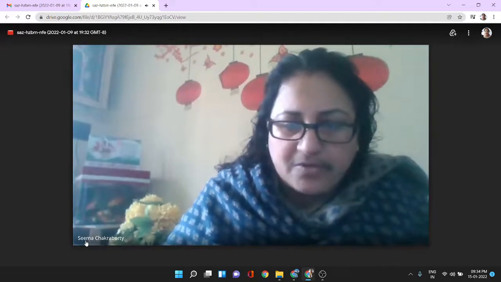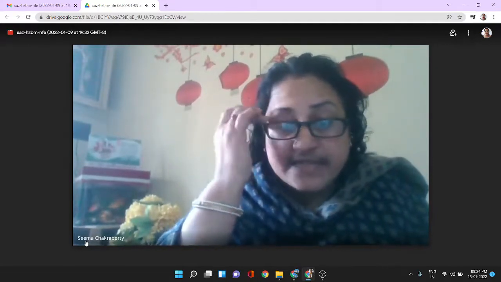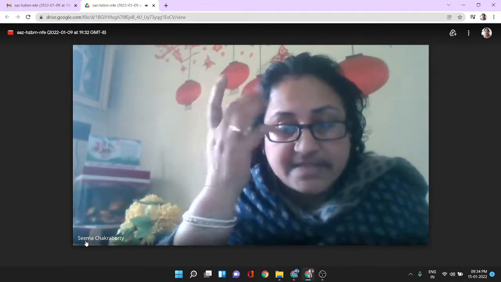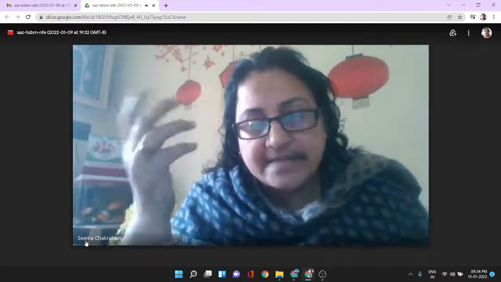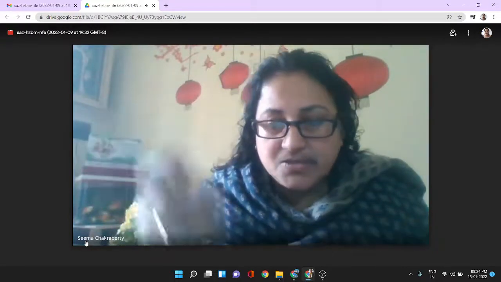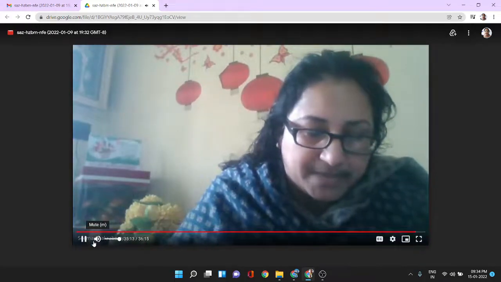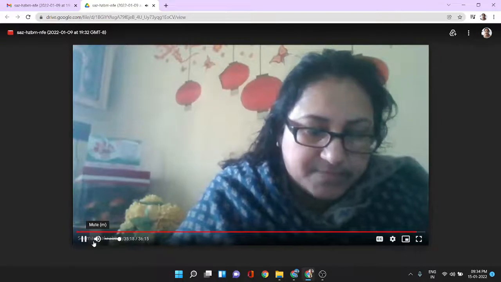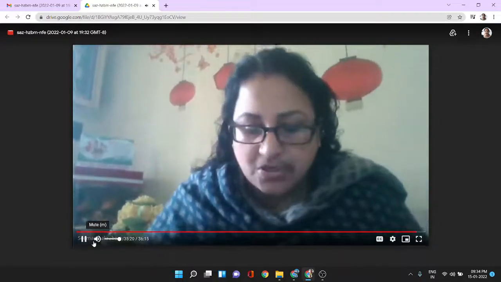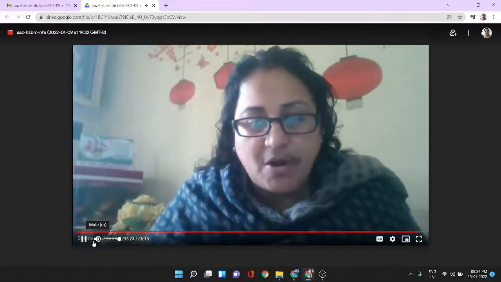You have already found out that these two boys changed the shape, but in the first case the perimeter remained unchanged, and in the second case the perimeter has changed. So you can find out its perimeter. Now you take the screenshot of it. This is today's activity, and this one you have to do on a graph paper.